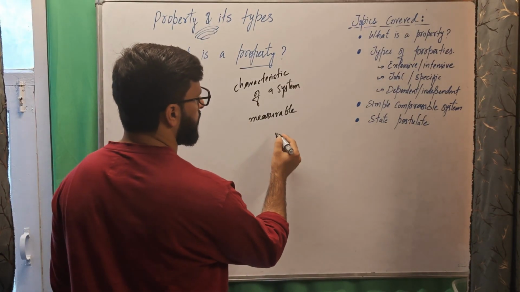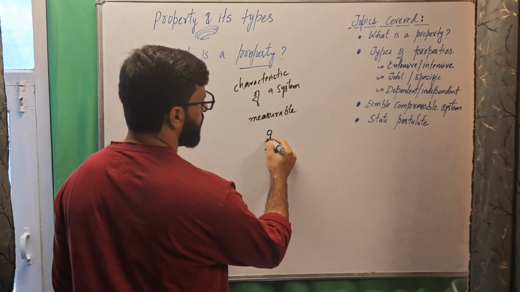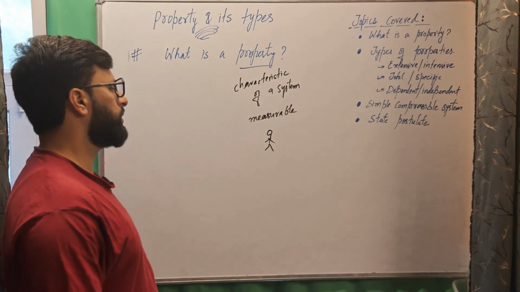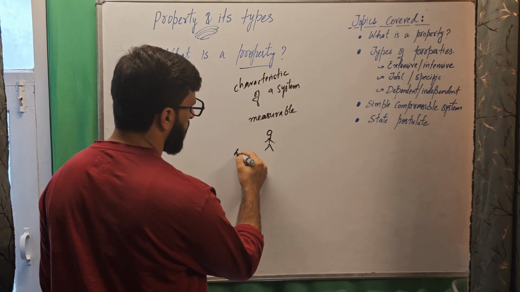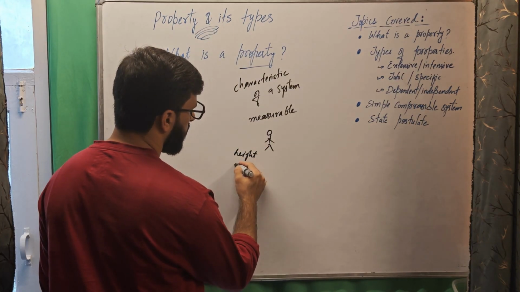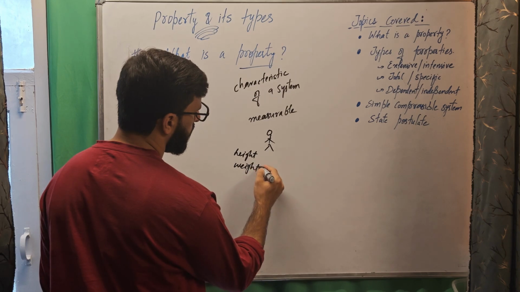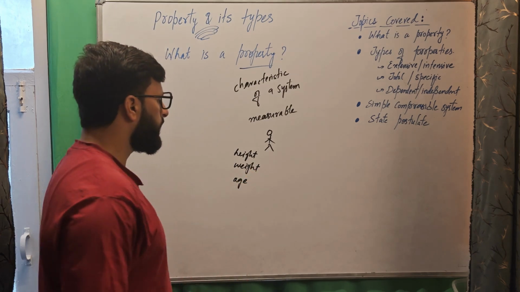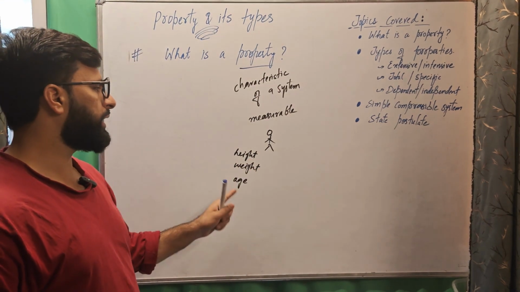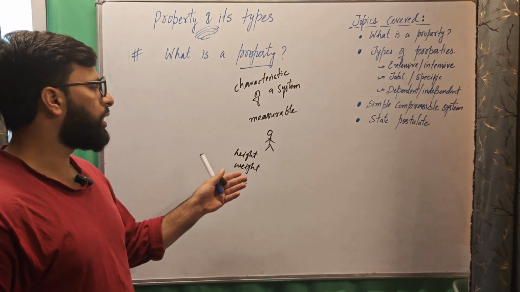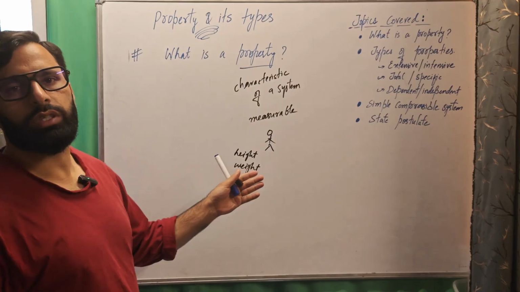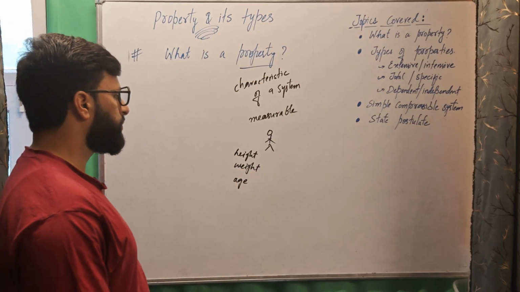So what does it basically mean? For example, when we want to describe a person, we describe them with features like height, weight, age, etc. These are the characteristics of the person, which tell us what the person looks like or what the person is like.